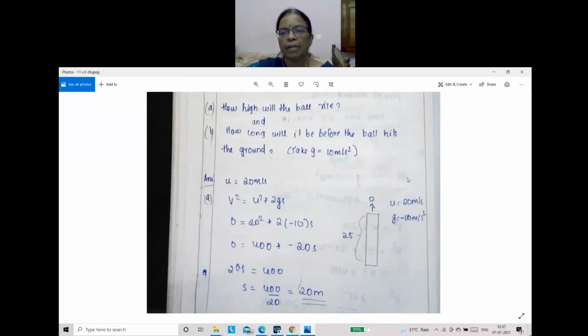But when we consider from here itself, you have to take this height only. Clear? Okay, teacher. Otherwise, when you consider from the topmost point, total distance, you have to take initial velocity 0. Then the answer will be correct. U you have to take 0. S you have to take minus 45, that is 25 plus 20, minus 45.